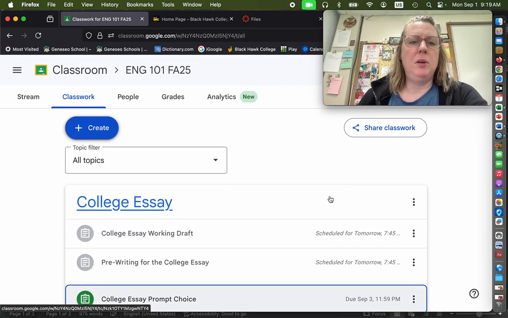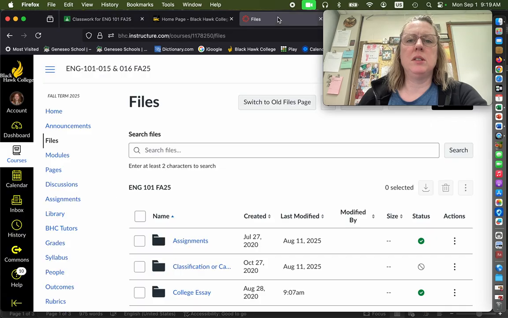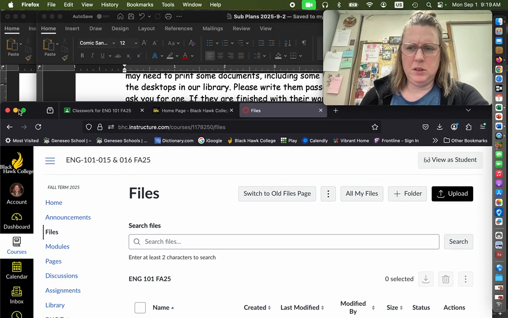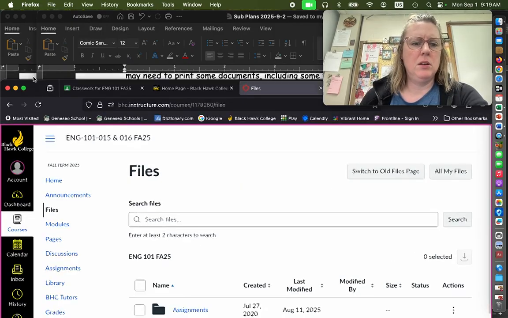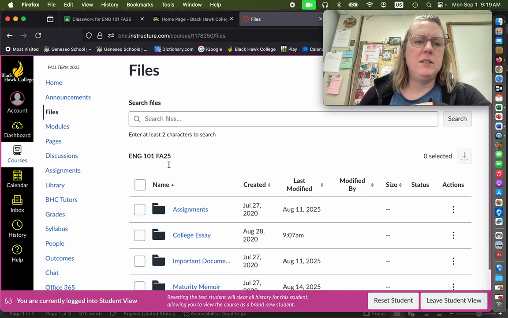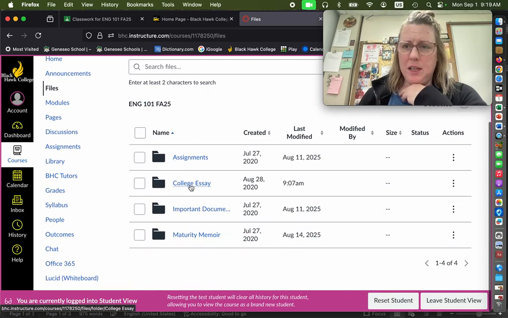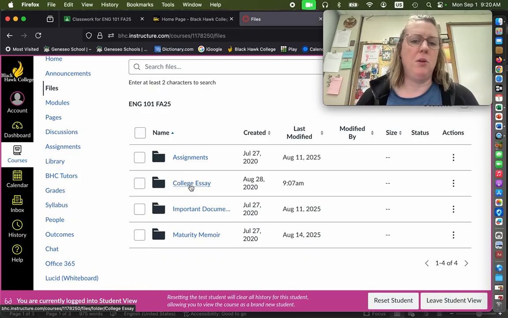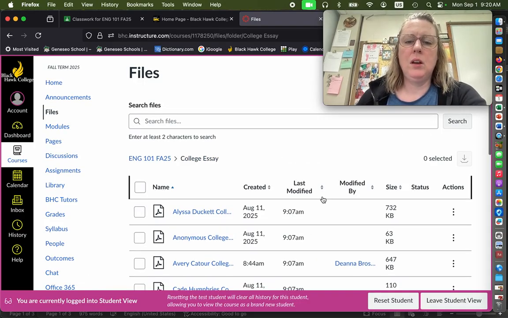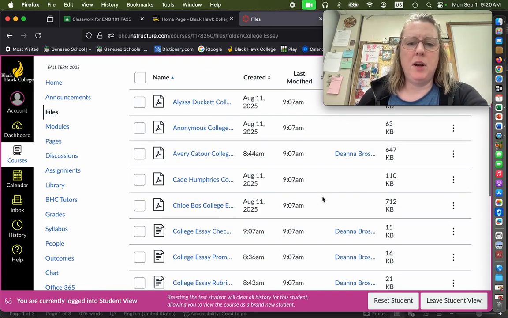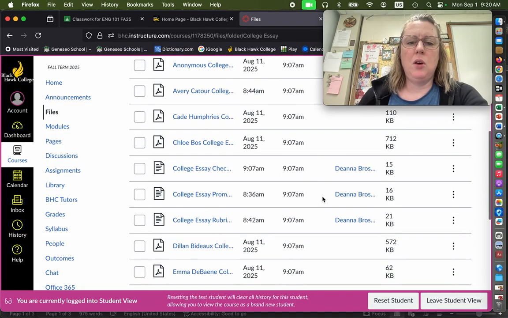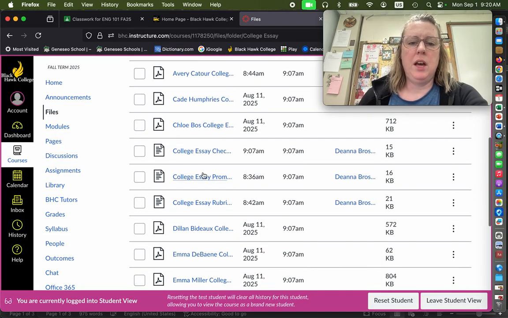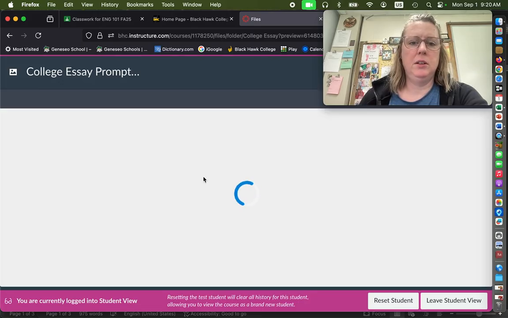I do want to help you understand some resources that are available to you. So I need to move my screen here for a second. I'm going to view a student right now while we're in Canvas. When you go to the file section of Canvas, you're going to notice that the college essay file folder is now open. You're going to get several handouts today from the sub. So one of those is college essay prompt advice right here.